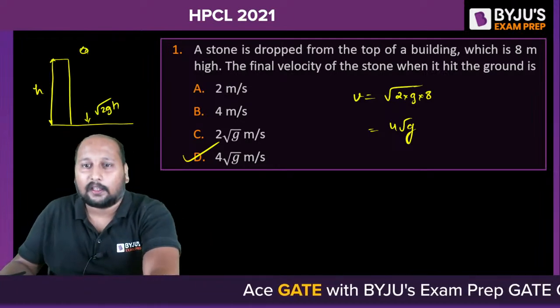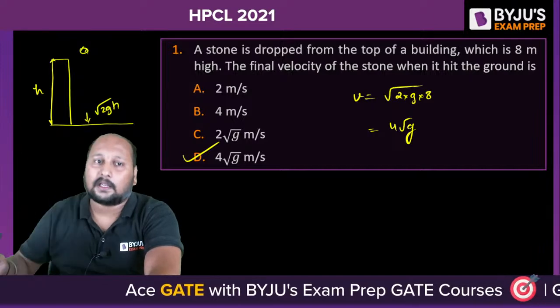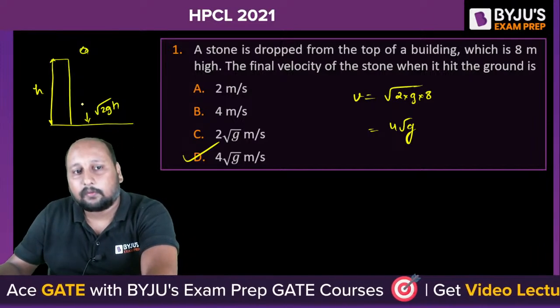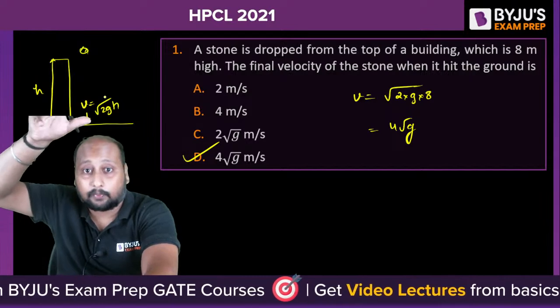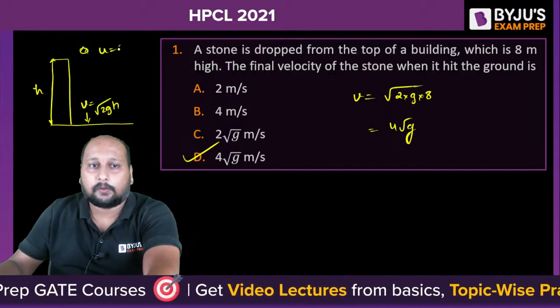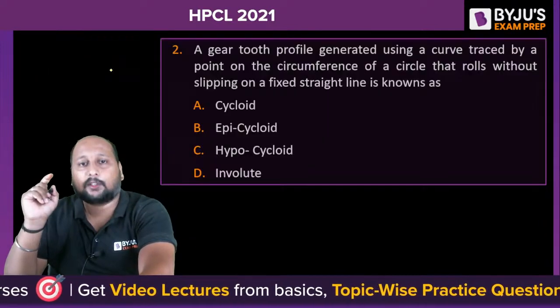Next question. I don't think anyone has any doubt. You can apply energy conservation: mgh equals half mv squared. So the velocity with which it hits the ground, if it is dropped with u equal to 0, will be root 2gh. Next question, question number 2, from theory of machines.